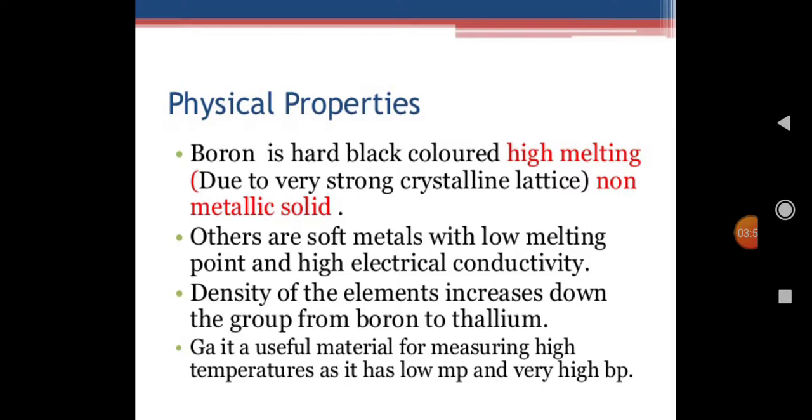But the remaining metals, such as gallium and indium, are purely soft metals which exhibit a low melting point and high electrical conductivity. The density of the elements also increases as we move from top to bottom.